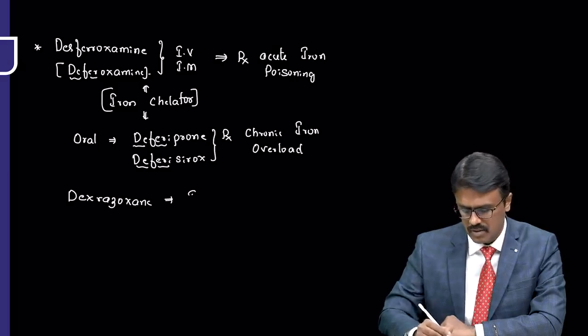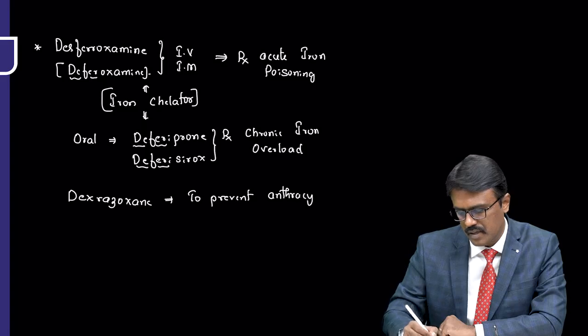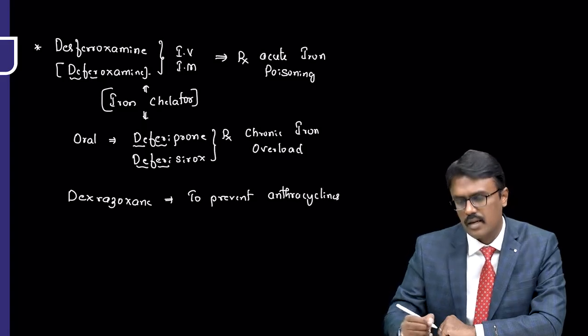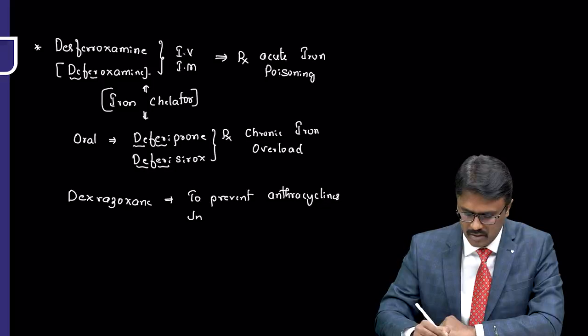It is used to prevent anthracycline-induced cardiotoxicity. What are anthracyclines? Daunorubicin and doxorubicin.